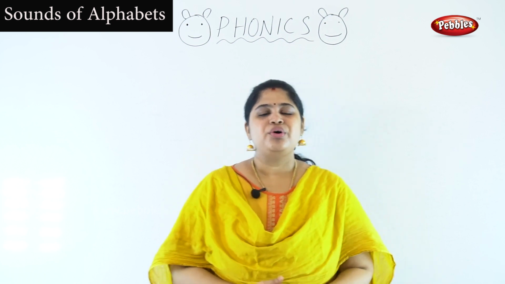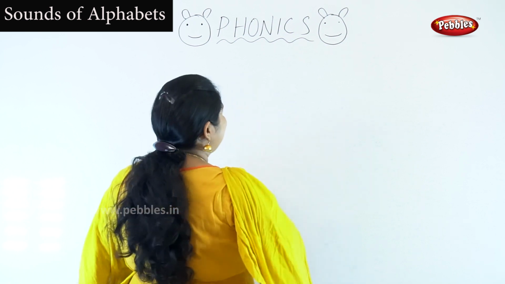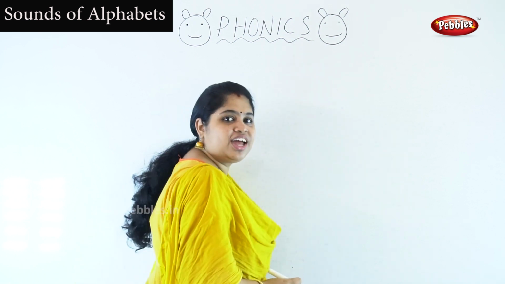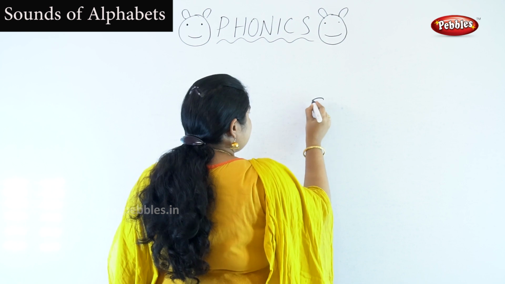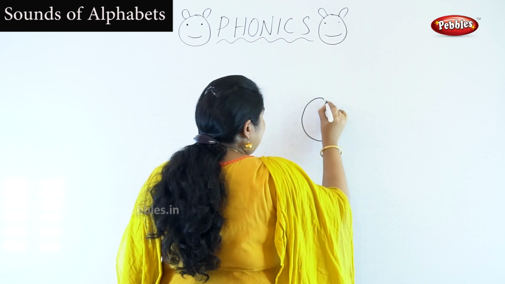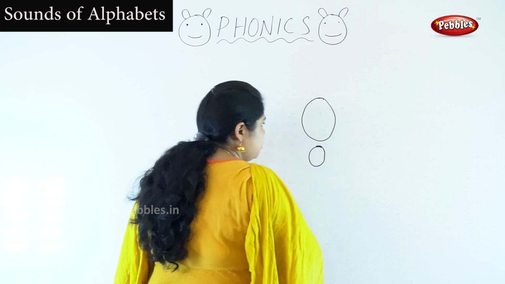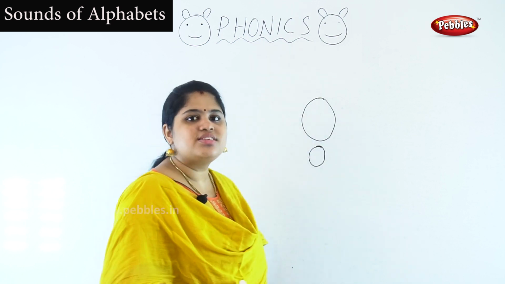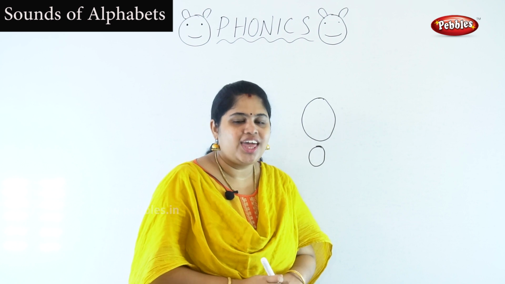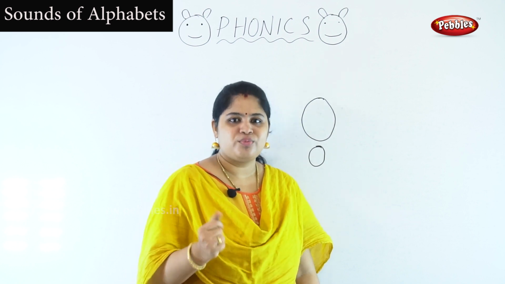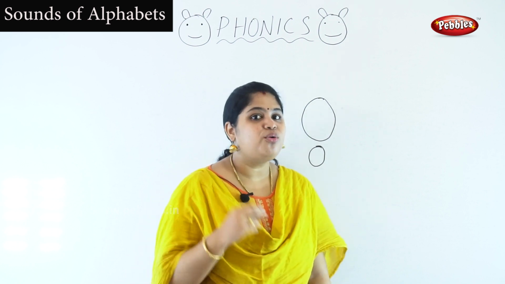Now we write the letter O. How will you write the letter O? Put it like an egg. The small O looks like this. This is a capital O and this is small O. The letter O.